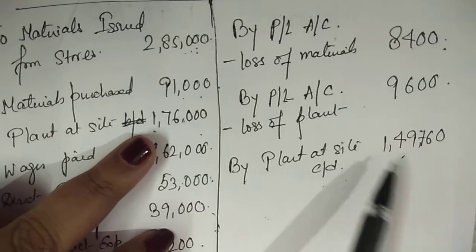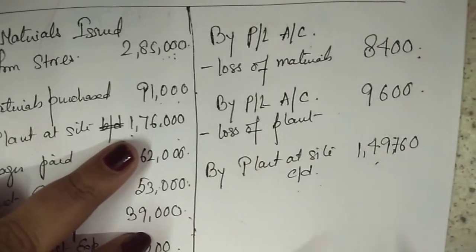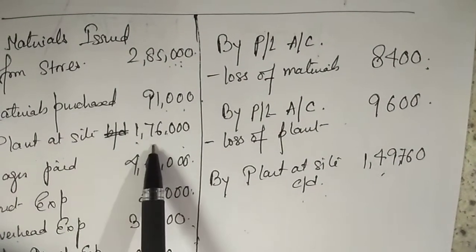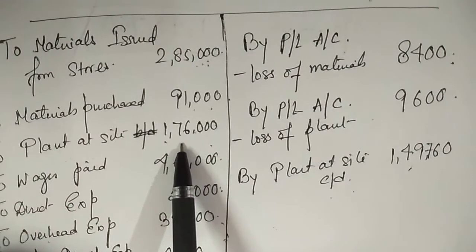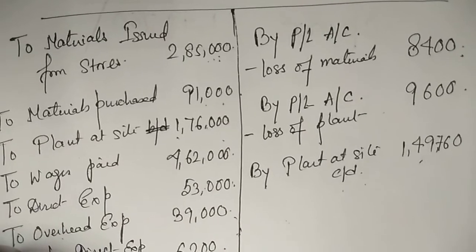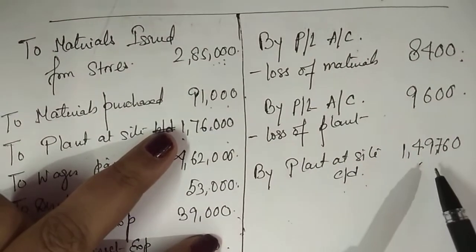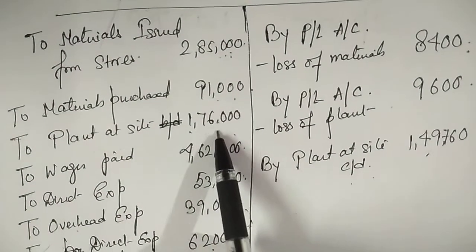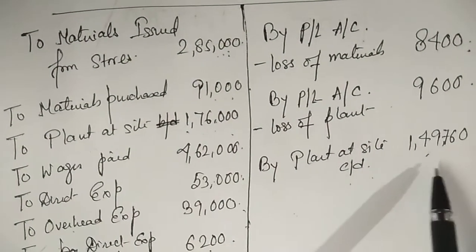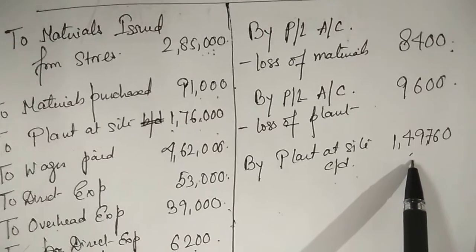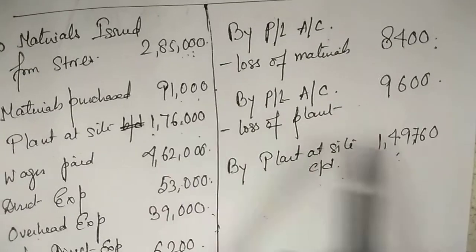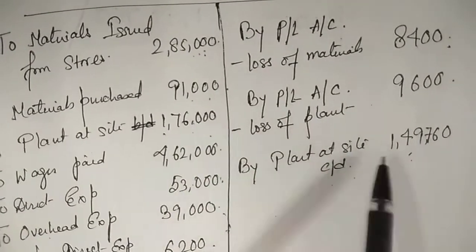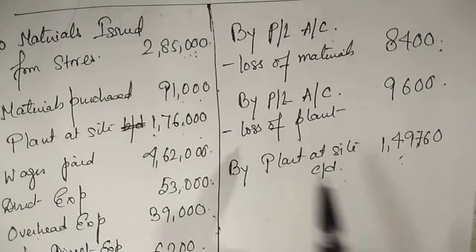You may either show opening balance or closing balance, or you can directly show the depreciation over here. It's your wish, but I prefer showing the opening and closing balance, because when you started your contract you had a plant of 1,76,000 and when you ended the contract the plant's value was 1,49,760. So this reduction in value of the plant is obviously because you have used this much value of the plant for your contract.